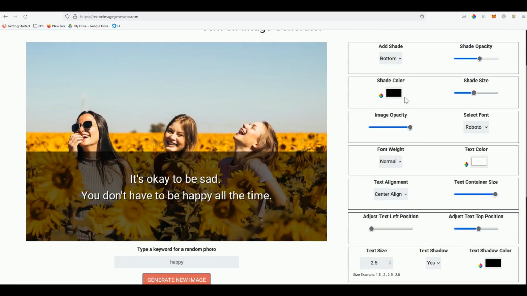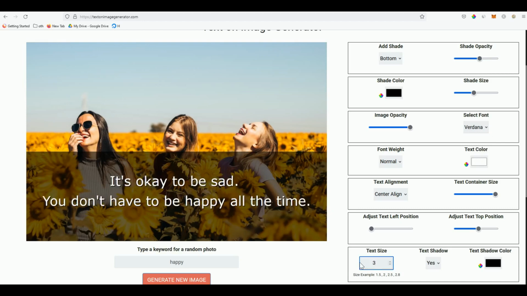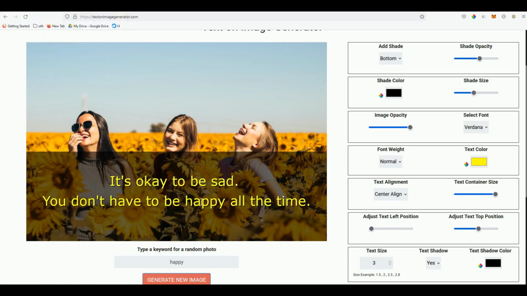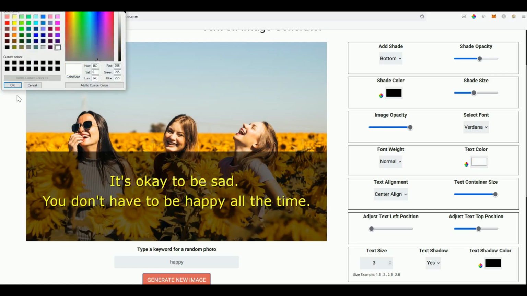All right, and then here you can choose the font. Okay, Arial, let's keep Arial, and let's increase the font size a little bit, and we have a high quality image behind. You can have the text shadow as well if you need to. If you feel that the text is not visible enough, you can do that, but I think this is visible. You can also change the text color to whichever fits the background. So let's say yellow. Okay, this is fine as well, but we'll keep it white for this demo.